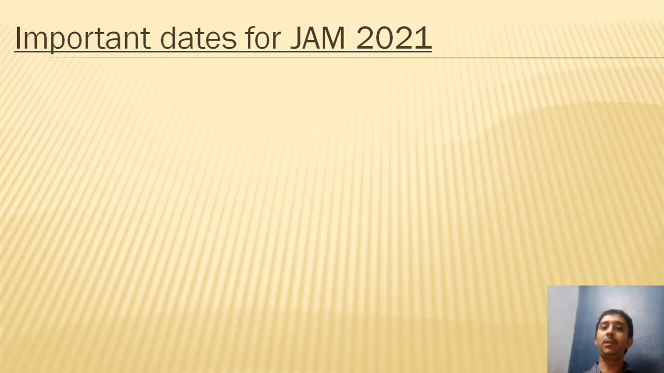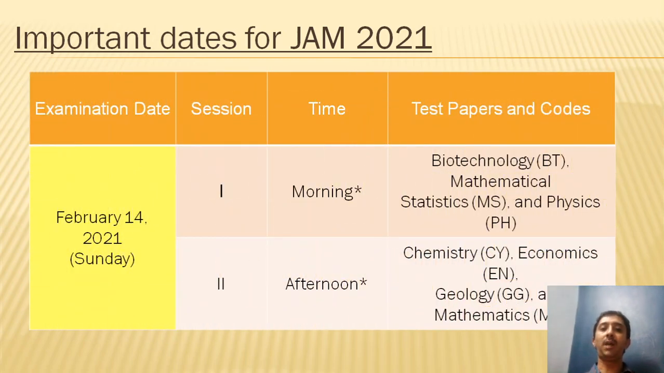Going further, these are the important dates that you'll have to know for JAM 2021. To start with, the JAM examination is going to be conducted on February 14th, 2021, which happens to be a Sunday. As you can see here, there are going to be two different sessions, the first in the morning and the second in the afternoon. The first session will have biotechnology, BT, mathematical statistics and physics. In the afternoon, there will be chemistry CY, economics EN, geology GG and mathematics MA. So as you can see, these are the sessions during which the JAM examination will be conducted for these papers.